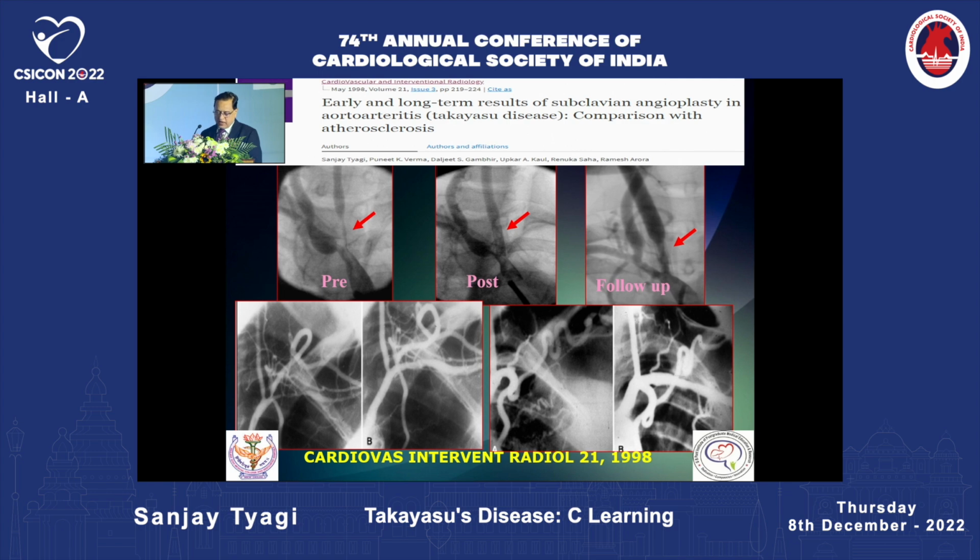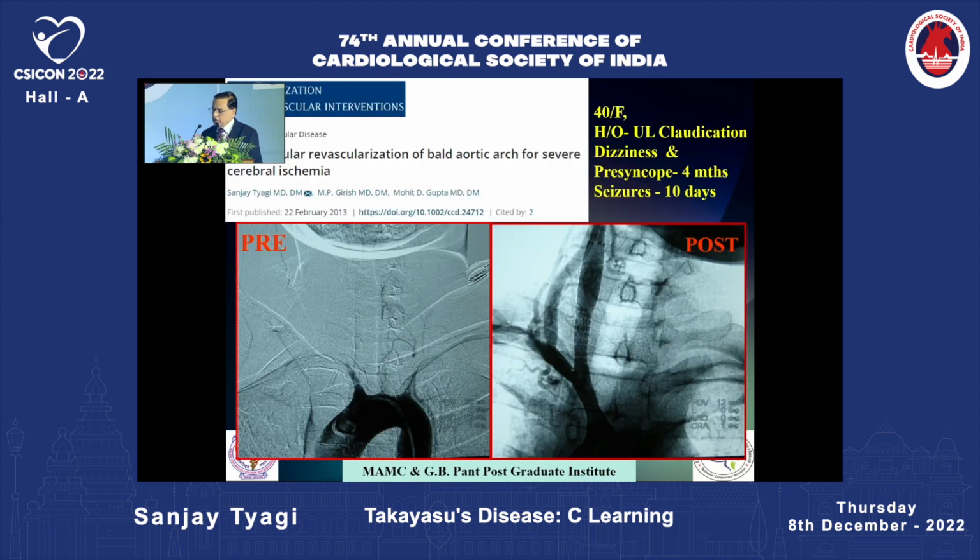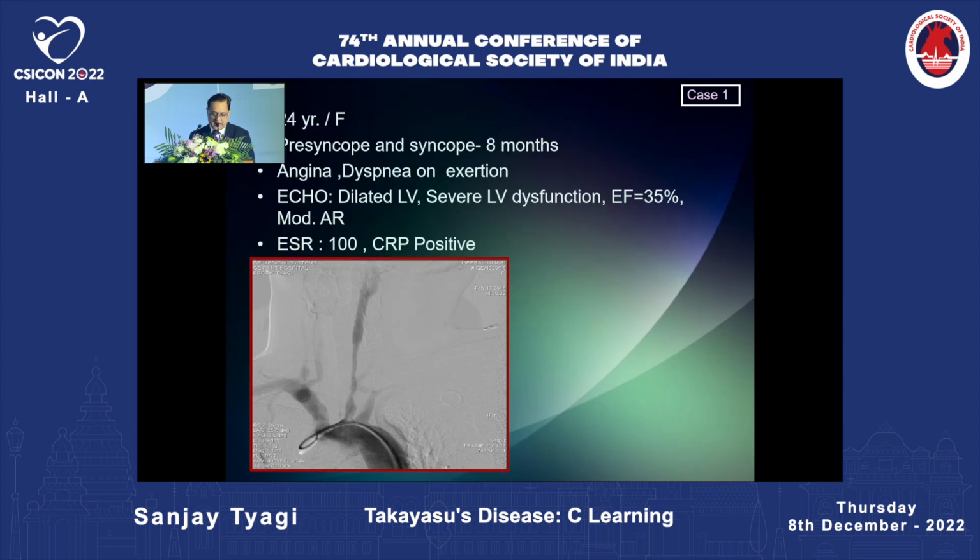Balloon angioplasty is very effective in these patients with arch artery involvement. As you can see here, this patient had the symptom of recurrent syncope, and could not sit up without developing syncope, and had total occlusion of all the arch vessels. Balloon angioplasty supported with a stent could revascularize her brain, and her symptoms of syncope subsided.